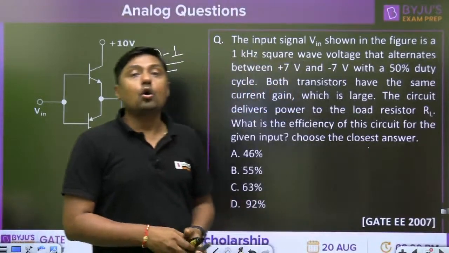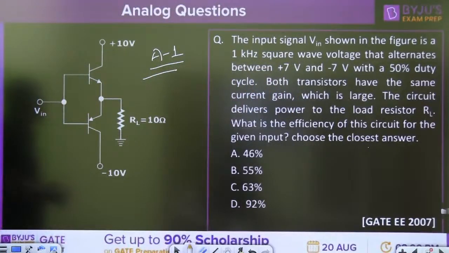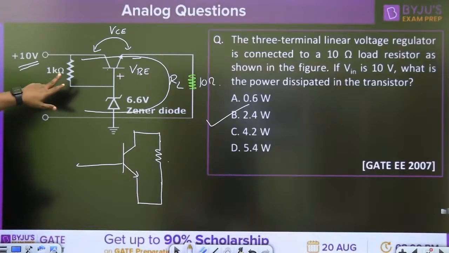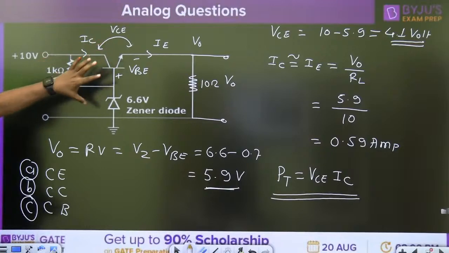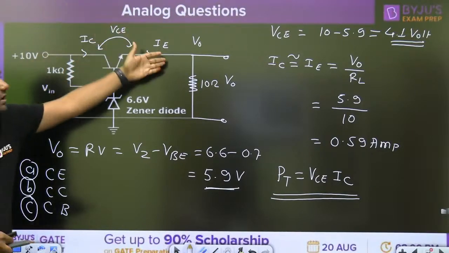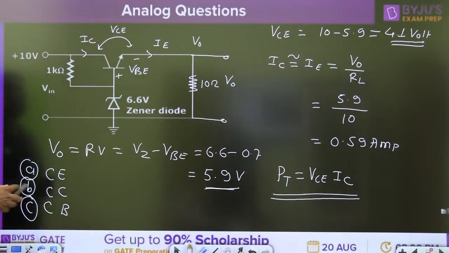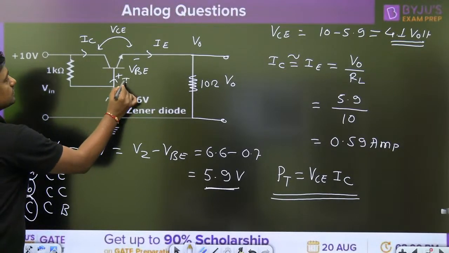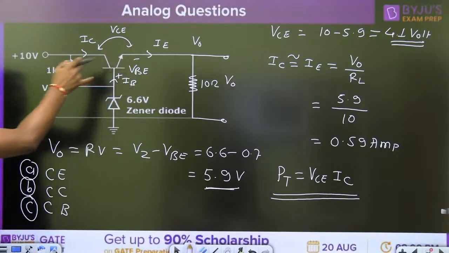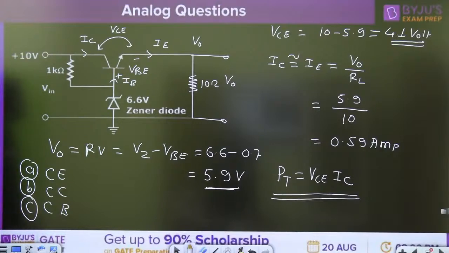Right. It is not in common emitter configuration. Remember that. In this case, watch this carefully. Where we are taking the output, where we are giving the input. This is the input. So what is the function of this IB and IE? And you will get the answer for this question.